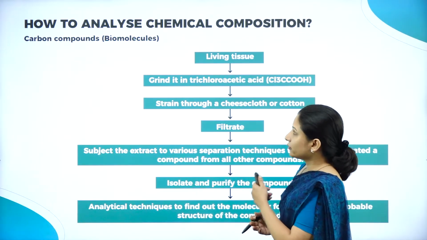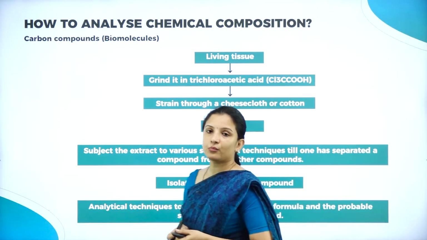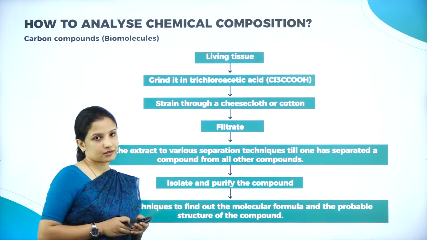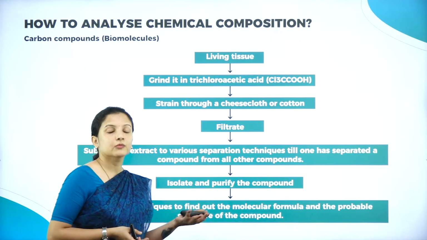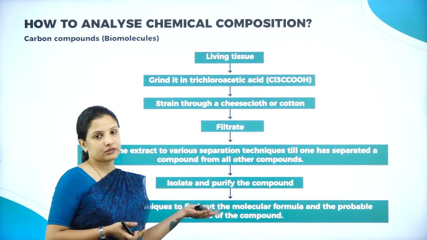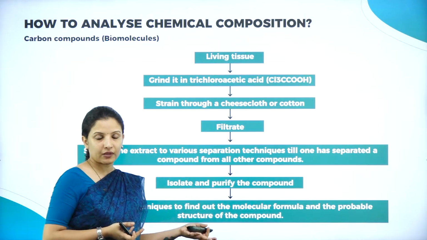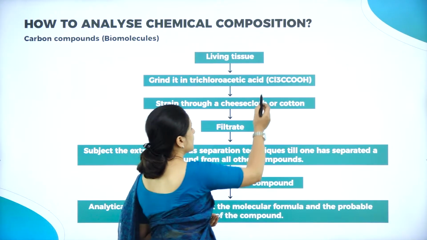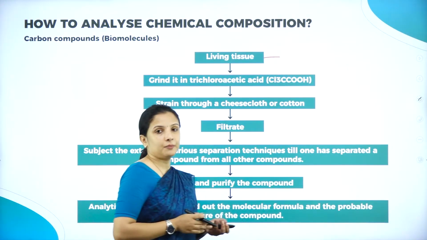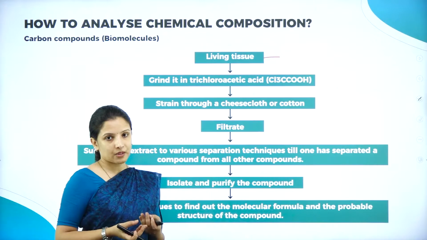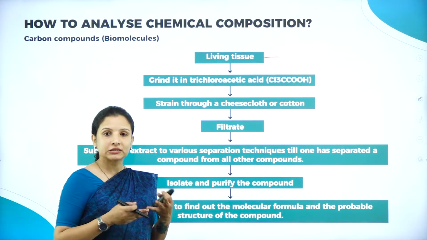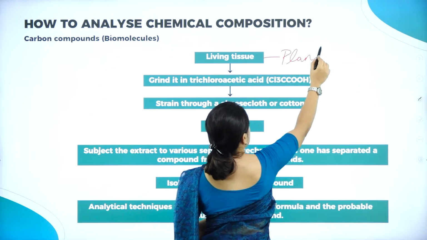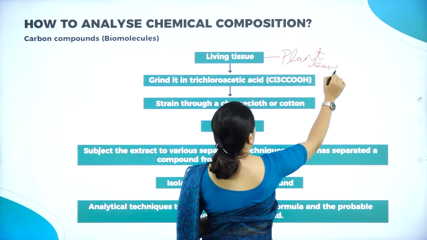So in order to find out these carbon compounds, what can be done is in the laboratory, we shall take a living tissue, be it a liver, a kidney, or if it is a plant, we'll just take the leaf of a plant or the stem of the plant. So here I'll take the example of the plant leaves. So here I will collect a plant and I'll remove the leaves from the plant, neatly wash it, sterilize it, and then the plant leaves I will take.